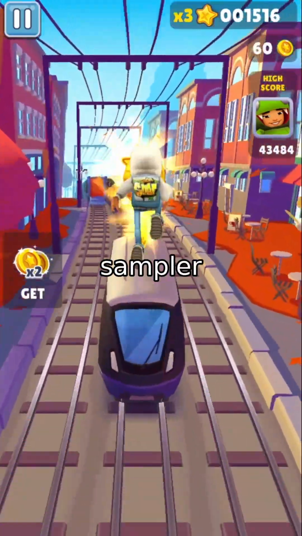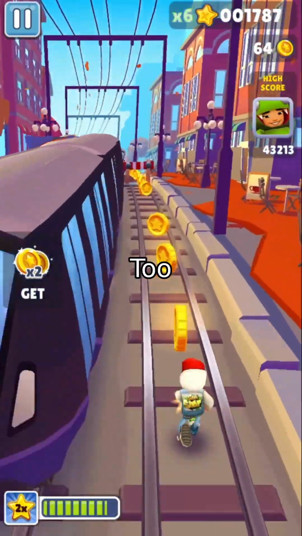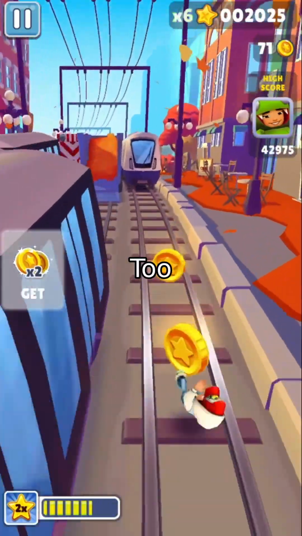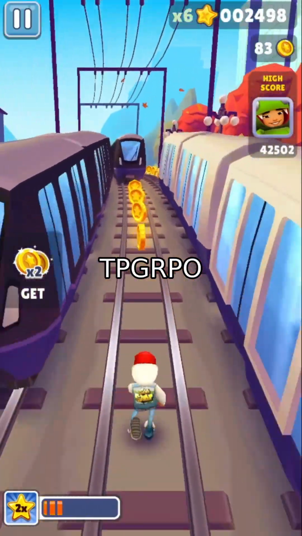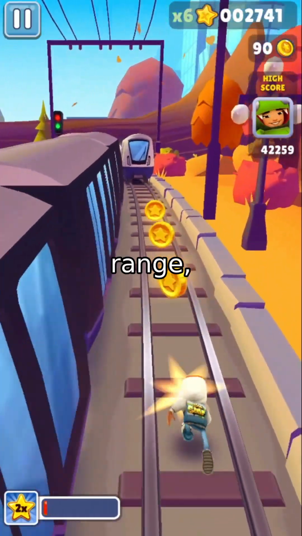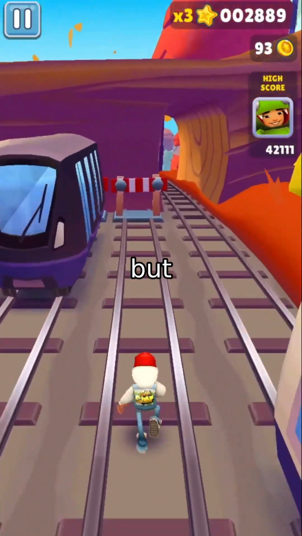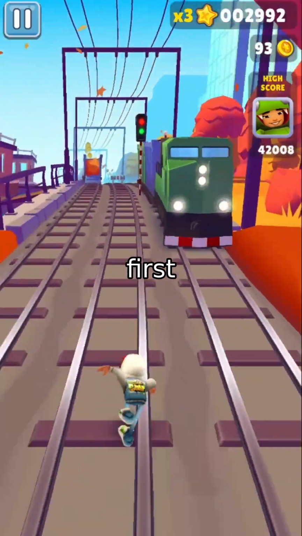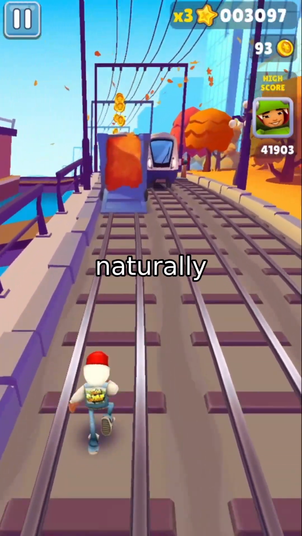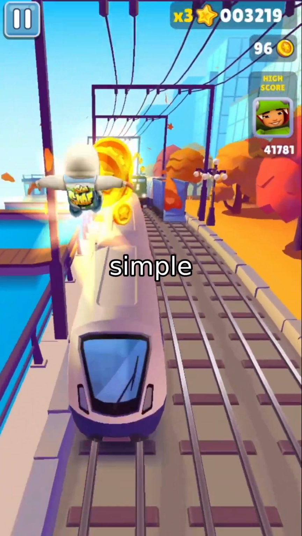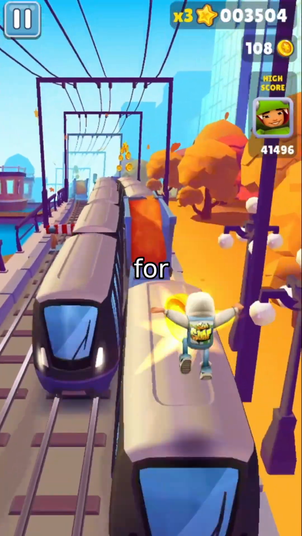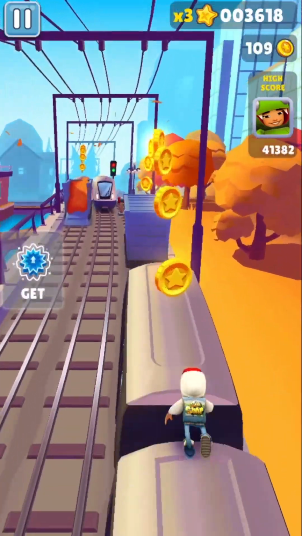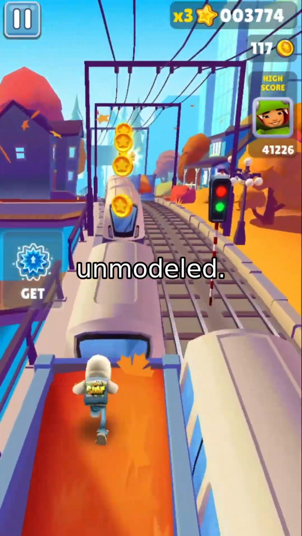Noise scale in the SDE sampler also plays a role. Too little noise and trajectories are too similar. Too much and the signal becomes unstable. But again, TP-GRPO showed robust performance across a wide range, proving it's not just a sensitive trick, but a principled improvement. And for the first step, where our turning point definition naturally excludes initial actions, we added a simple constraint. If the first step aligns with the overall trend, we treat it as a candidate for long-term reward aggregation. This ensures no early decision is left unmodeled.